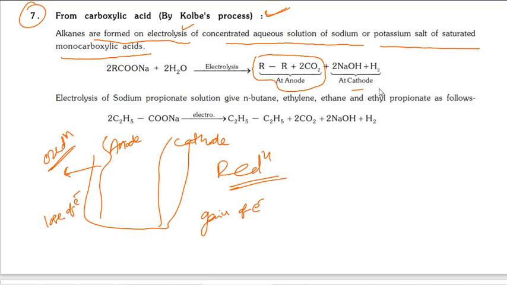At cathode sodium hydroxide and hydrogen is forming.